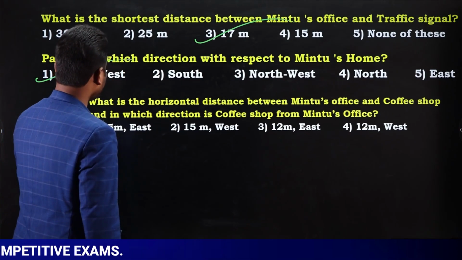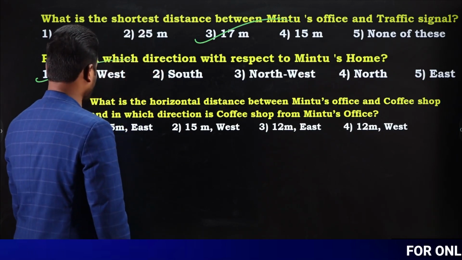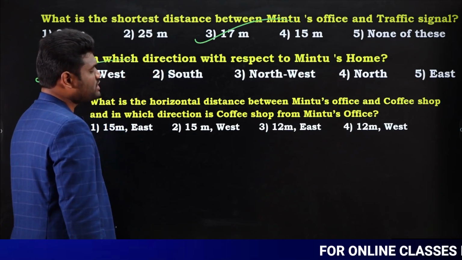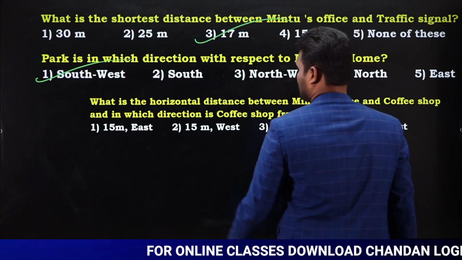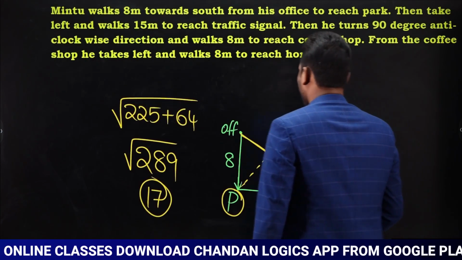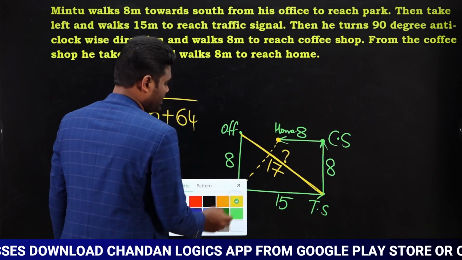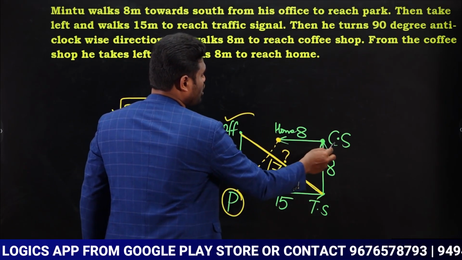Next, one more question. What is the horizontal distance between Mintu's office and the coffee shop, and in which direction is the coffee shop from Mintu's office? So we need to know the distance and the direction. If you observe here, this is Mintu's office, and from Mintu's office, this is the coffee shop.